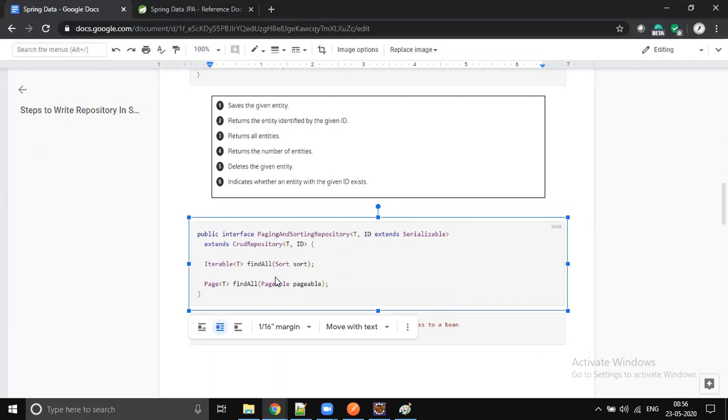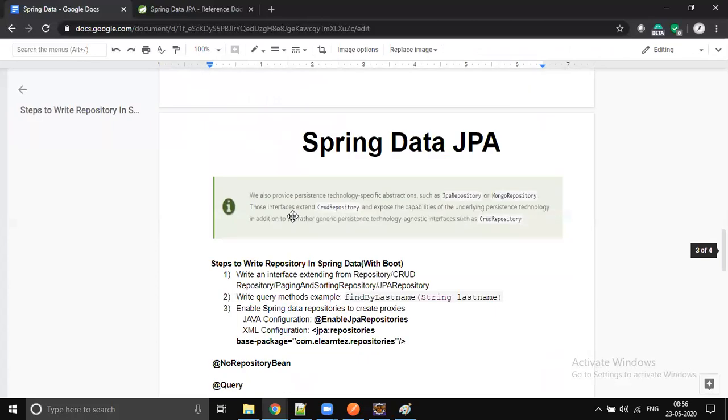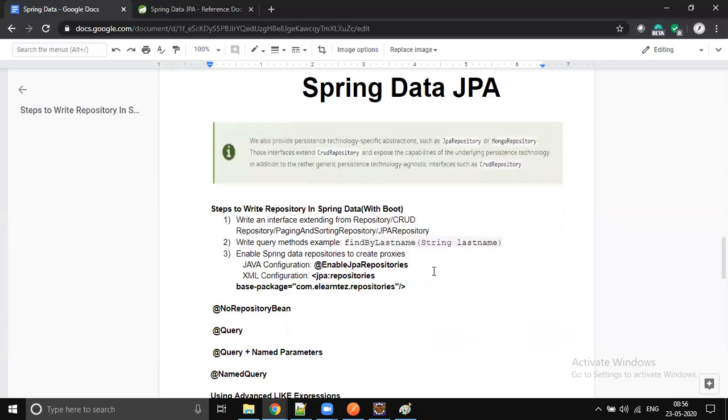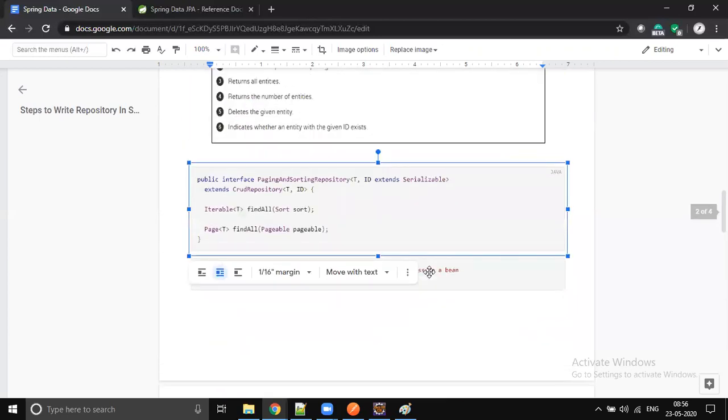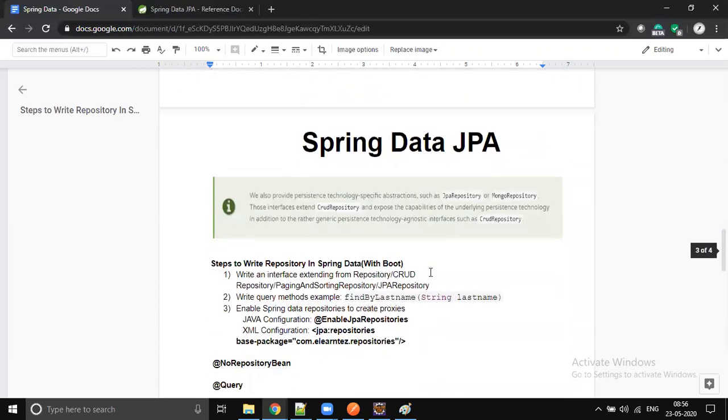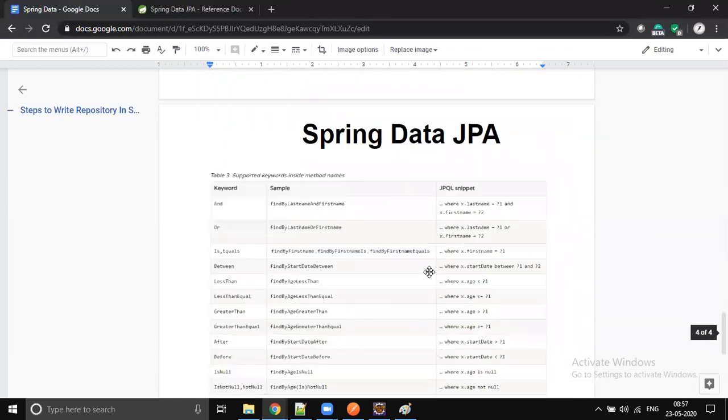So the next available repository is the JPA repository, but from here the classification starts: JPA repository, Mongo repository, Cassandra repository. Based on the database we are using, we need to identify and use the appropriate repository. JPA repository has very good methods, and a few more methods are added to it. So we get some more benefits when we use JPA.